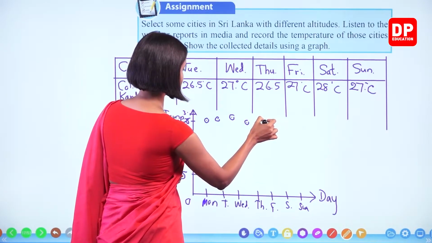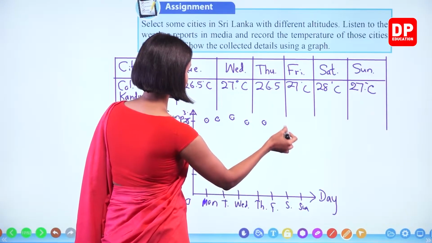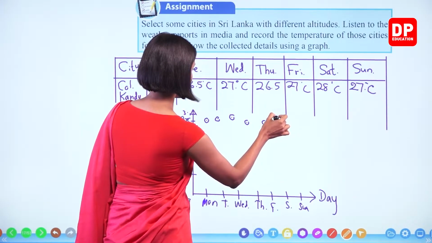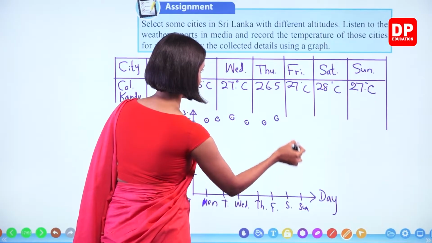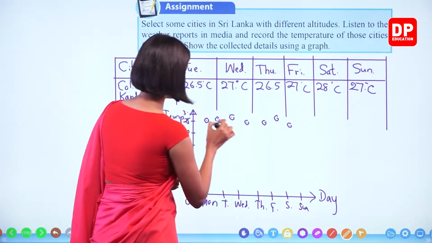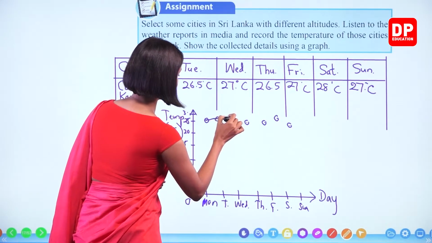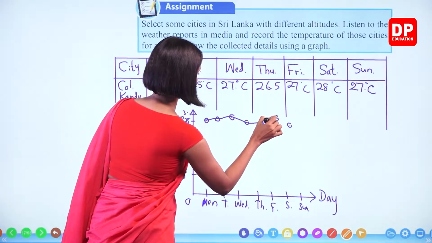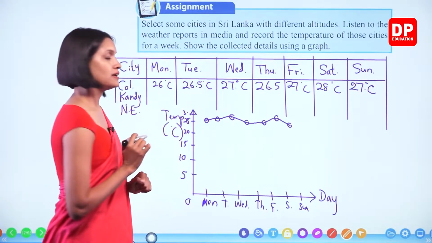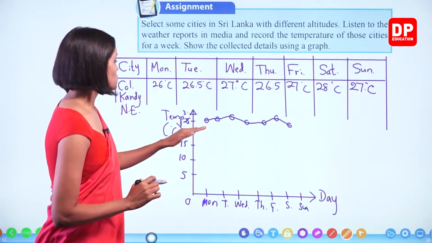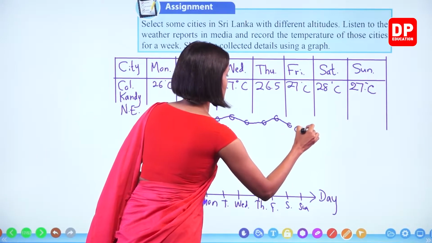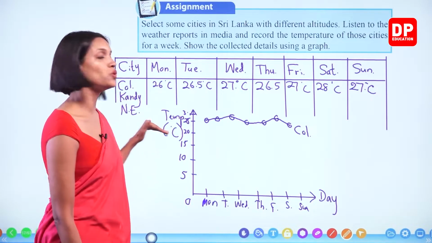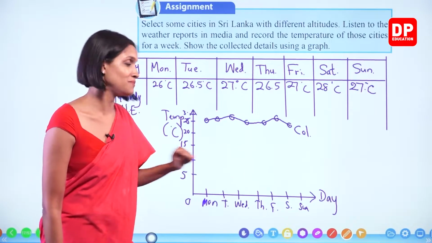Friday, again 27. Saturday, 28, highest, right? Sunday, 27 again. And then you have to draw the graph like this, right? So this is for Colombo. For Kandy and Nuwara Eliya also you can do the same, right?